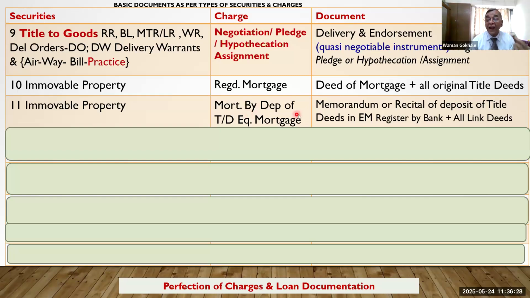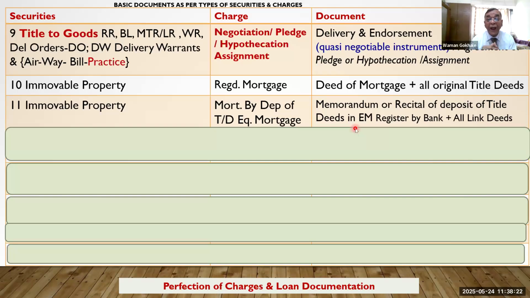Therefore, in respect of mortgage, remember, as a banker, we write it, and that writing is called a memorandum or recital of deposit of title deeds. In short, we write something like this: Mr. XYZ called on us on such and such date and deposited his title deeds. The title deeds details are given in order to secure the loan. The loan details are there. Then the property details will be there. All these things, and this particular memorandum will be signed by the branch manager.